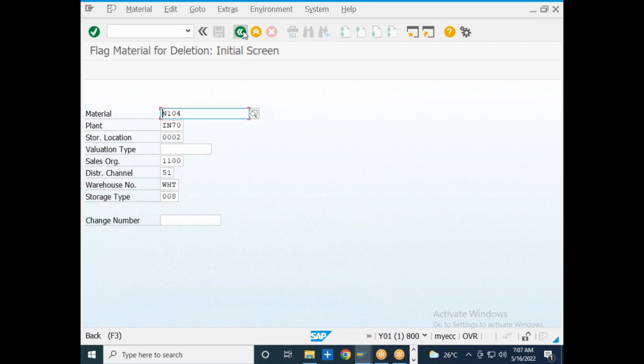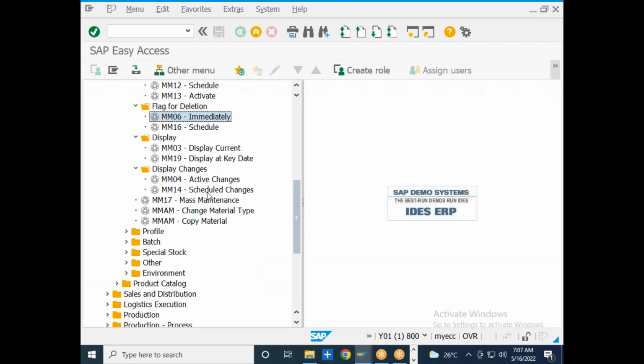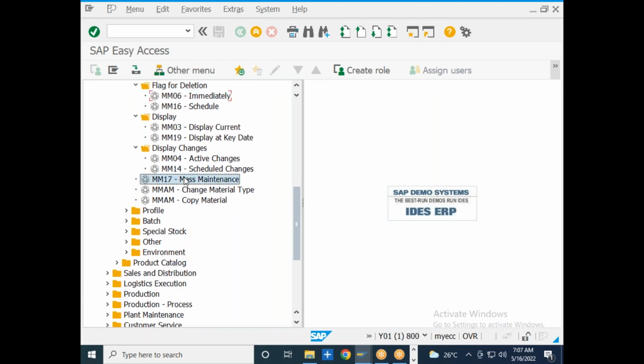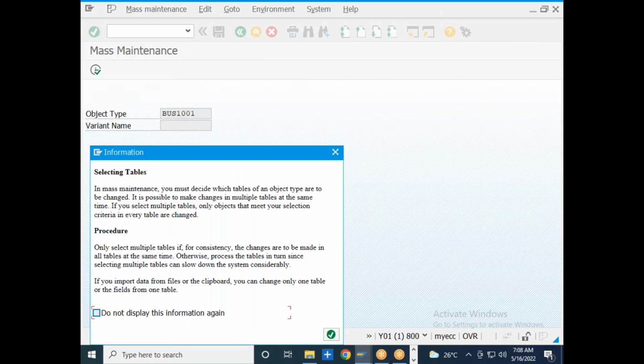Okay, so now material master mass changes. Suppose I created some 1000 or 2000 materials and I want to change one particular field value for all 1000 materials in one go. How will I do that? I will go to the MM17 transaction code and change the particular field value for all the materials. So I will click on MM17.